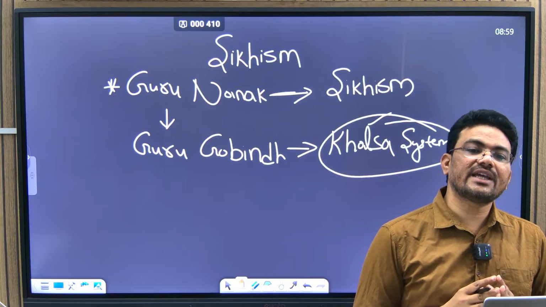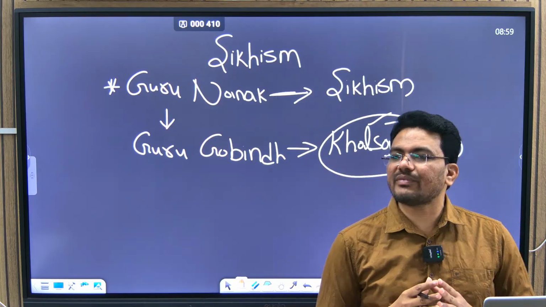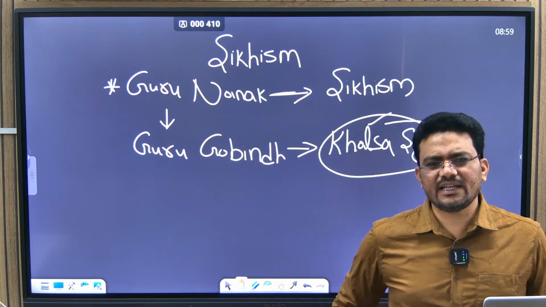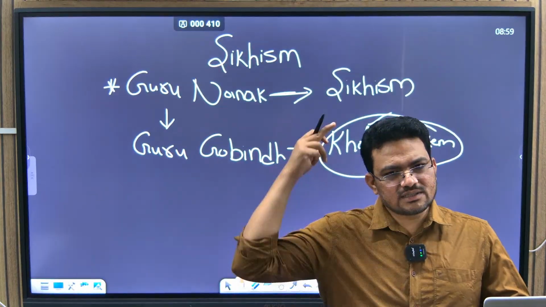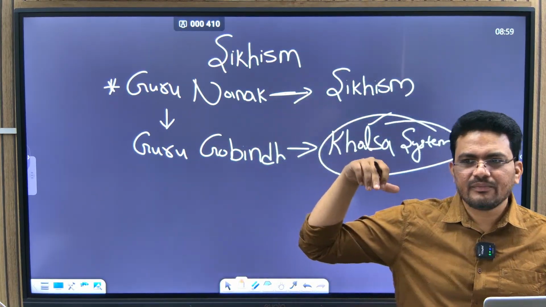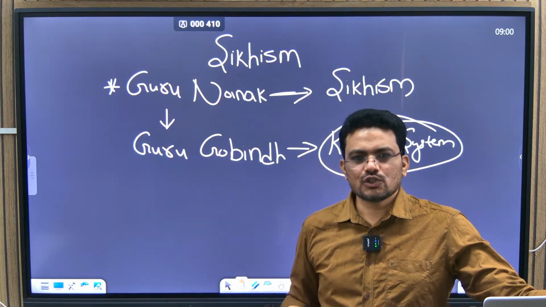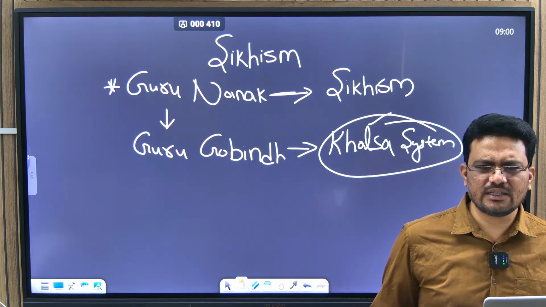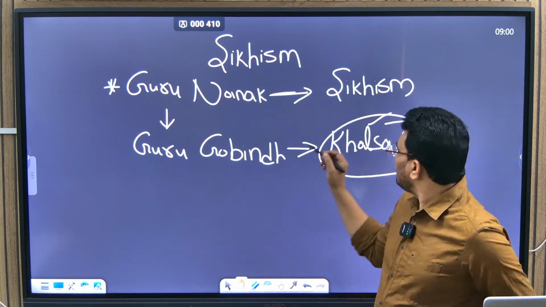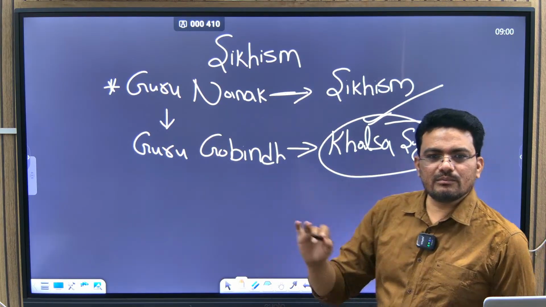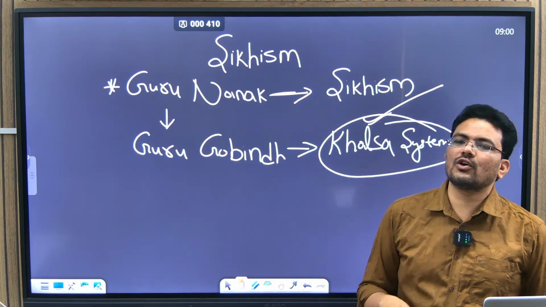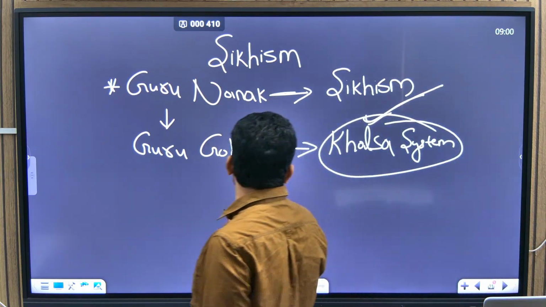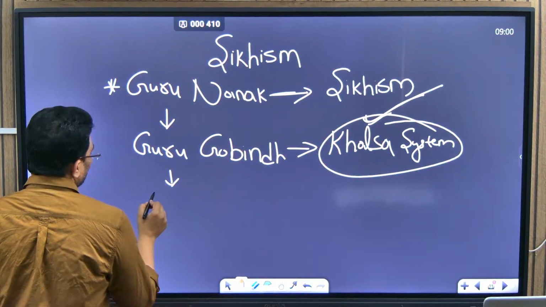They want to distinguish themselves from others, so they have these five markers, right? They carry a kirpan, do not cut the hair, carry a comb, sword, and then the dress also. Nihangs, they are called Nihangs. So this system of putting all the Sikh followers at one place through the Khalsa is by Guru Gobind.